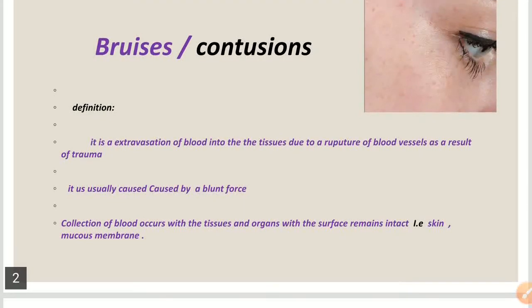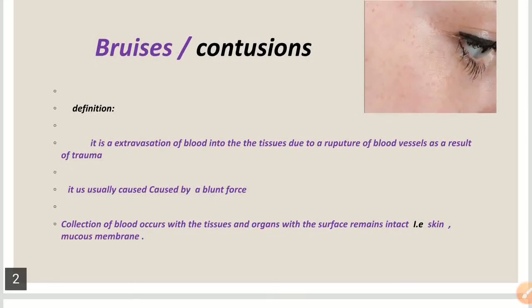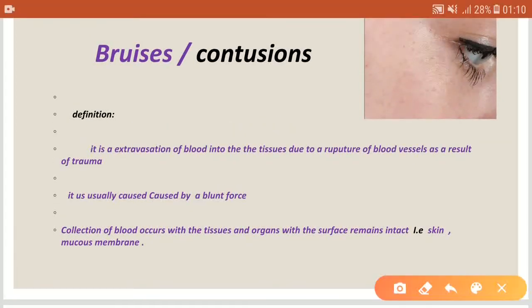And keep in mind one thing, that a bruise is bleeding within the tissues, like within the dermis of the skin or within the subcutaneous tissue. So there is no loss of continuity, no trauma or injury to the surfaces like skin or mucous membrane. The continuity of the skin and of the mucous membrane is maintained, so the surface remains intact.